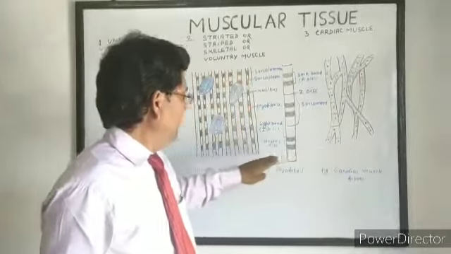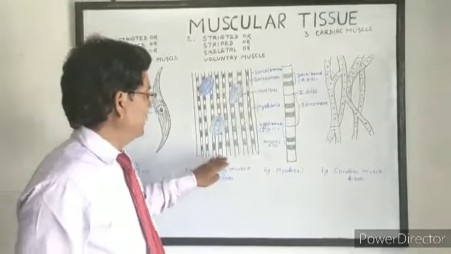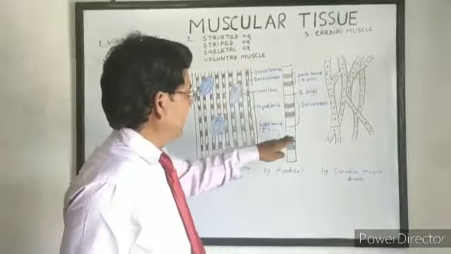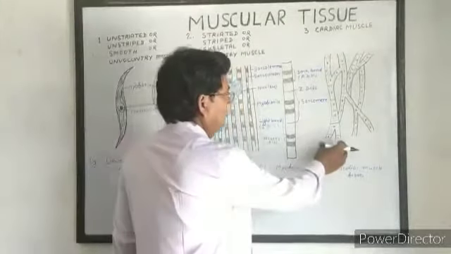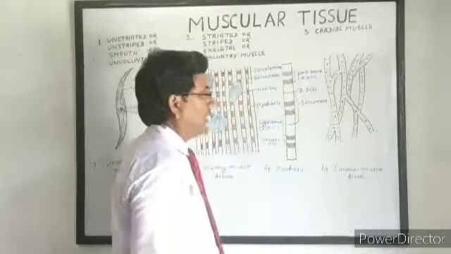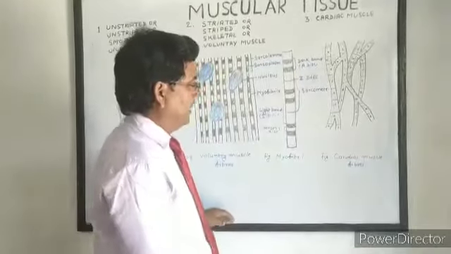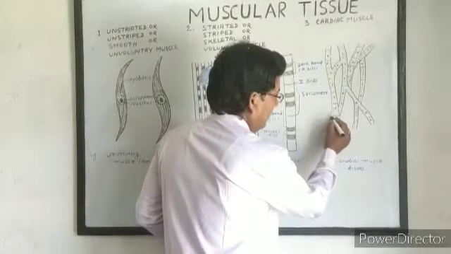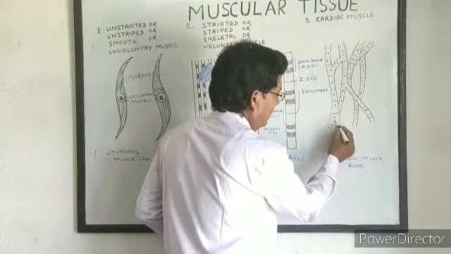So in structure, it is similar to the striated muscle. The only difference between striated and cardiac muscle is that each muscle fiber is branched and attached with each other to form a network of muscle fibers, and the Z disc is dark. Z disc appears as the cell membrane.